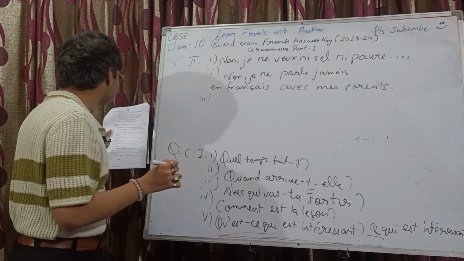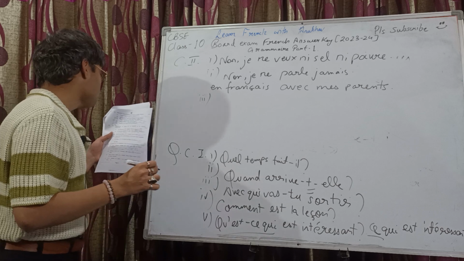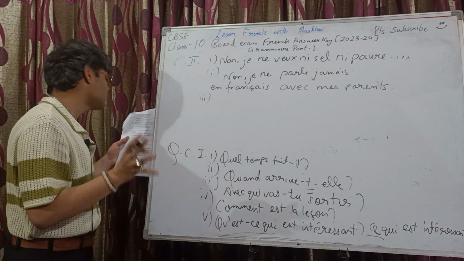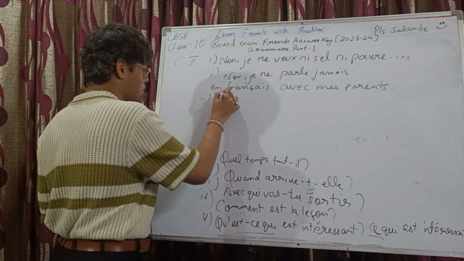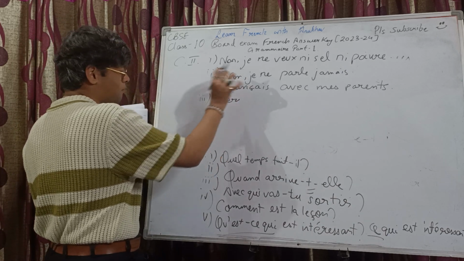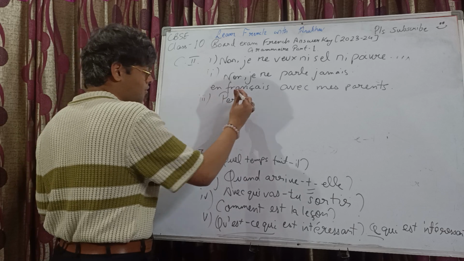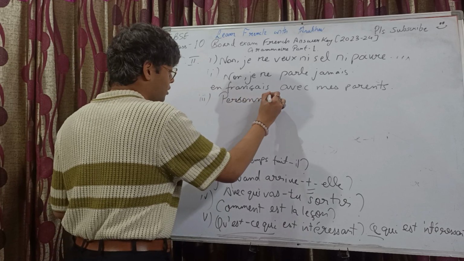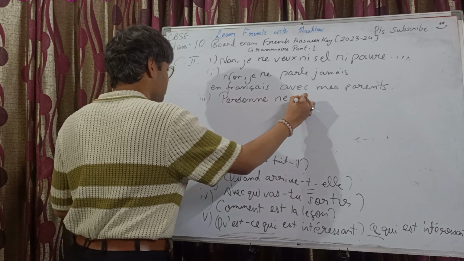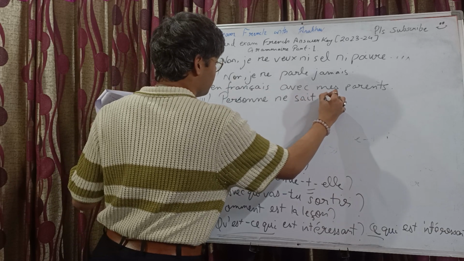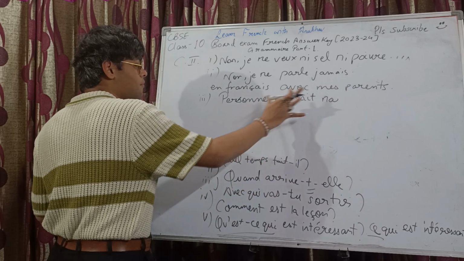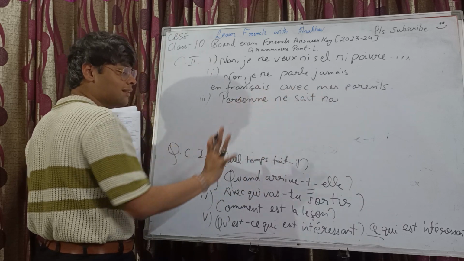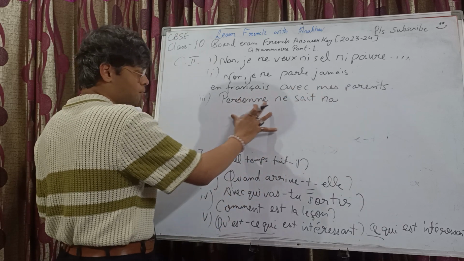Third, tout le monde sait nager dans votre classe. Everyone knows swimming in your class. No one knows swimming in the class, right? So, personne n'a. Here, non won't be required. Okay, so just simply personne. Of course, tout le monde is coming before the verb, so we'll keep it as a subject, in the place of a subject.